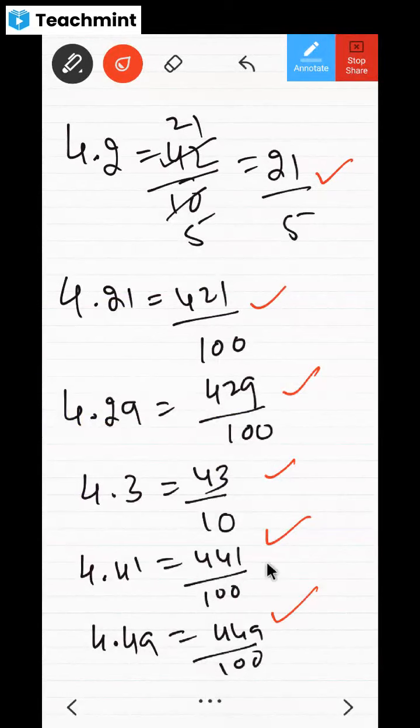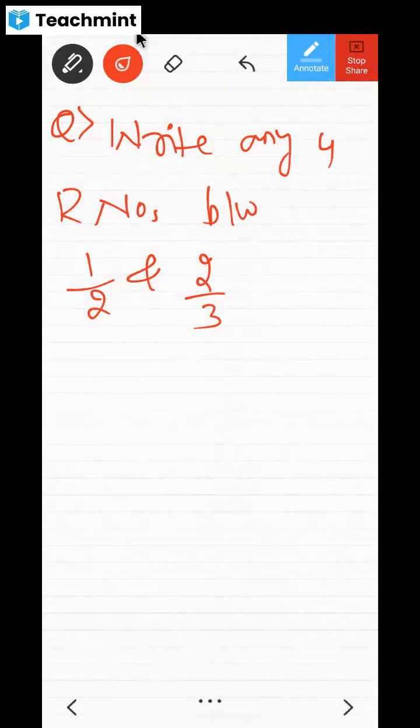Okay, now let me give you one more example. I hope it is clear. Now if they ask you, write any four rational numbers between 1 by 2 and 2 by 3. Now what to do? Tell me. This is also very simple. NCERT is explaining one method for this, but I will explain a much simpler method than that. 1 by 2 means, don't you think it is 0.5?